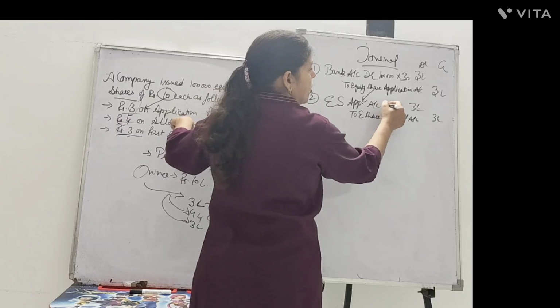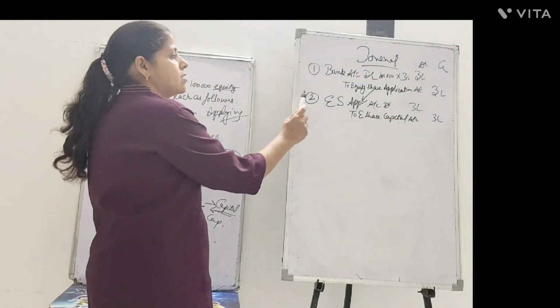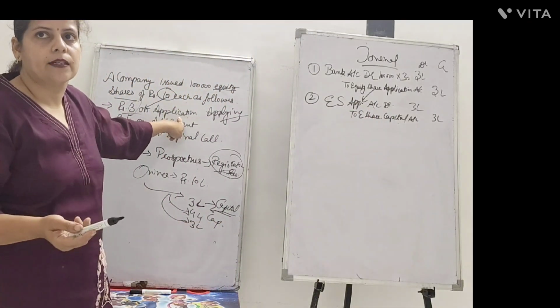Then the second entry: because we received this application money for the capital investment, the entry becomes equity share application account debit to equity share capital.